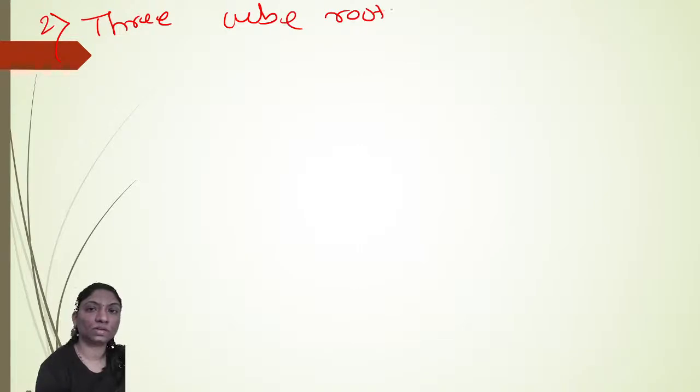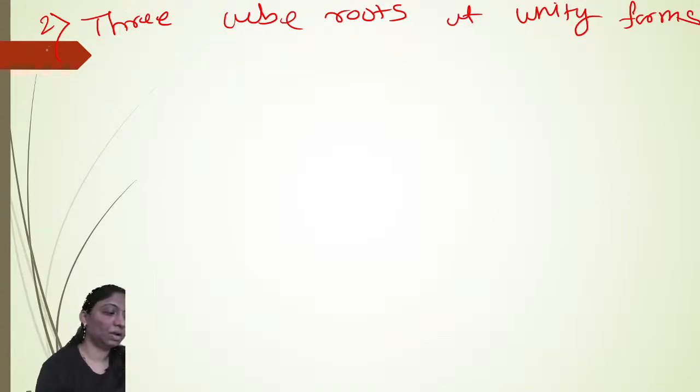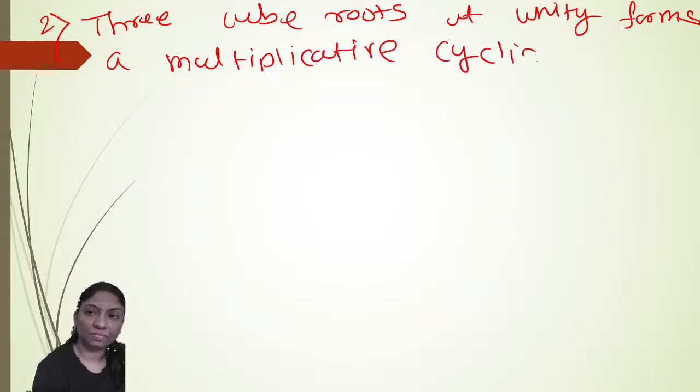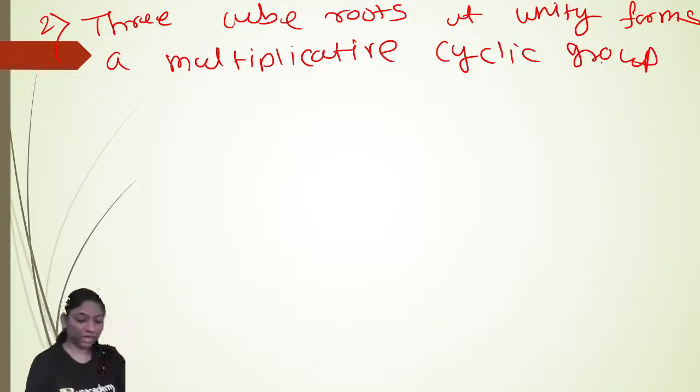Second example: the cube roots of unity form a multiplicative cyclic group.